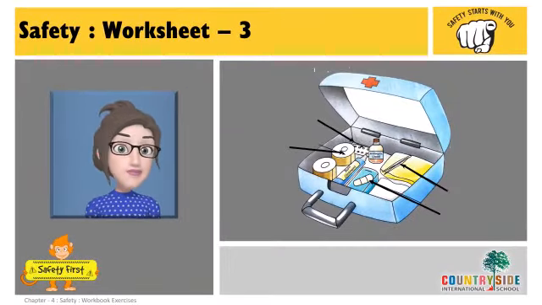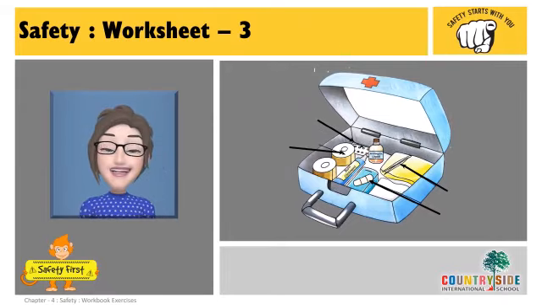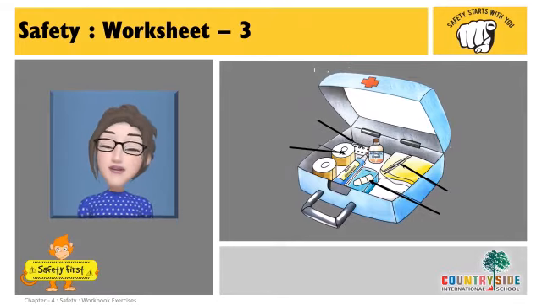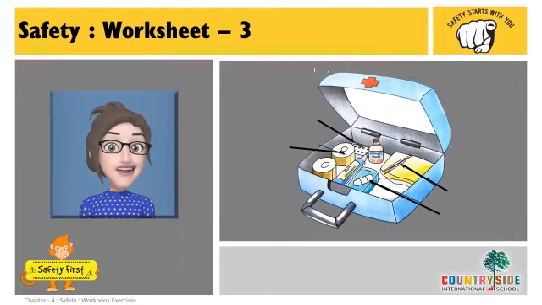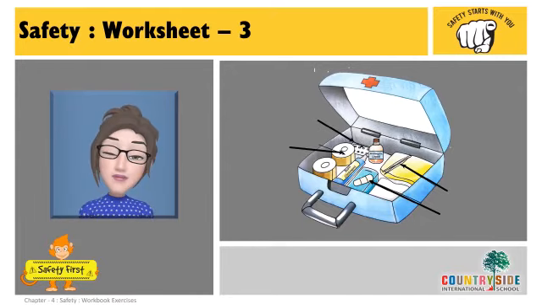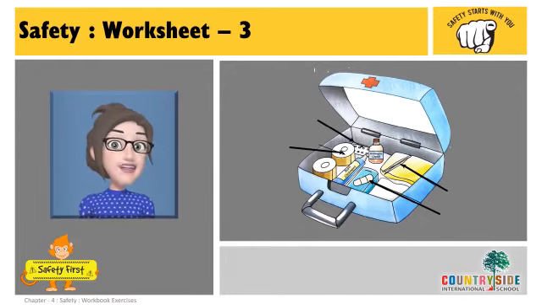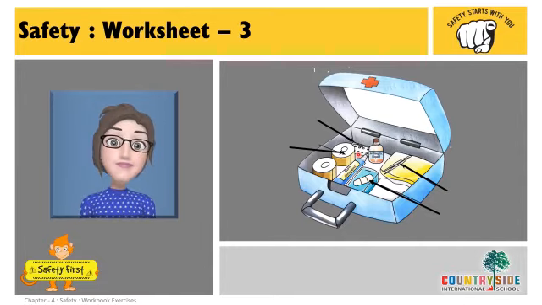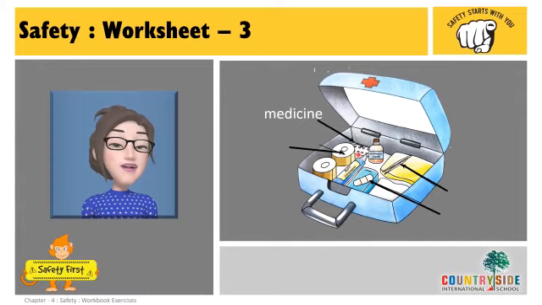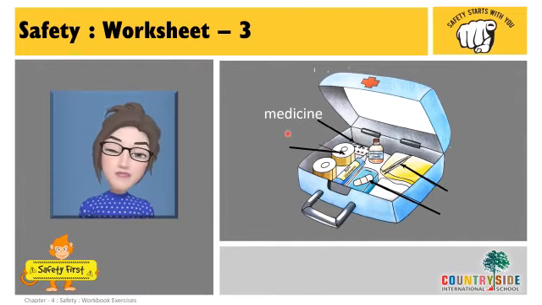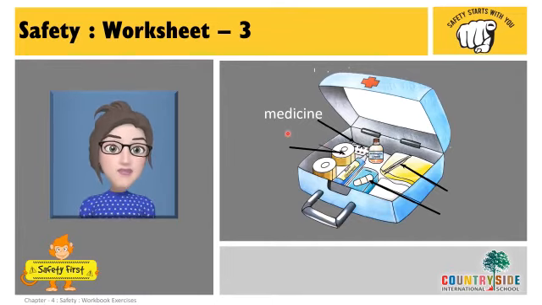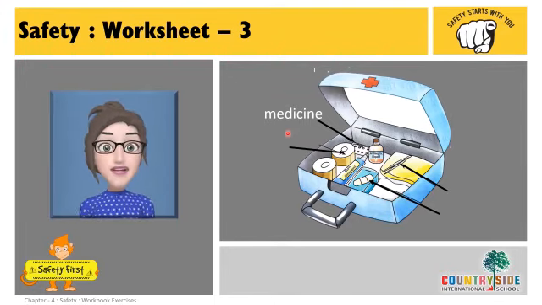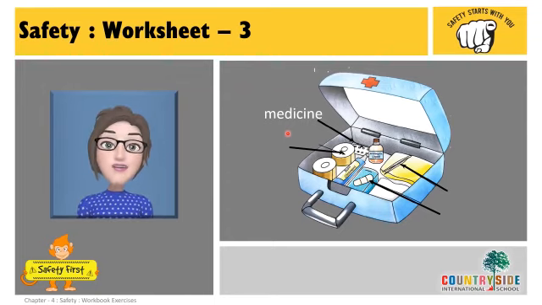Do you remember, children? In the last lecture, I showed you this first aid box. There are many things in the first aid box. Let's see, in our workbook, they have pointed and asked to write the names of it. So what is the first one? Yes, medicine. This is called medicine. We do keep some medicines in our first aid box, like when we have a stomach ache, or headache, or at times some fever. So we can have those medicines, right?